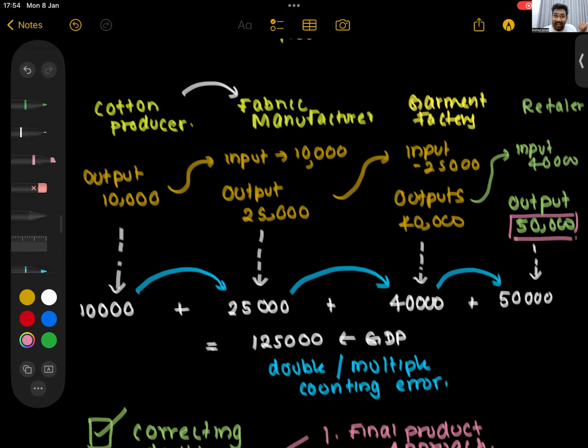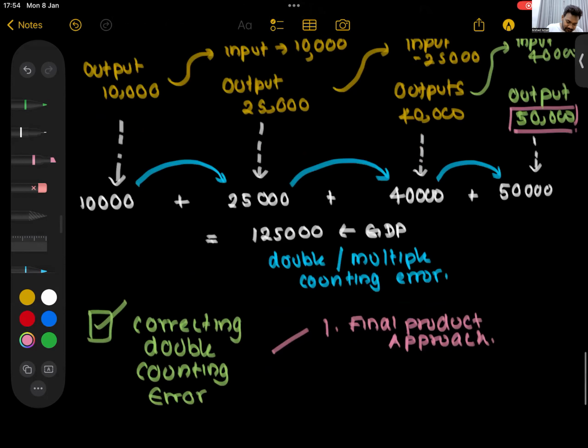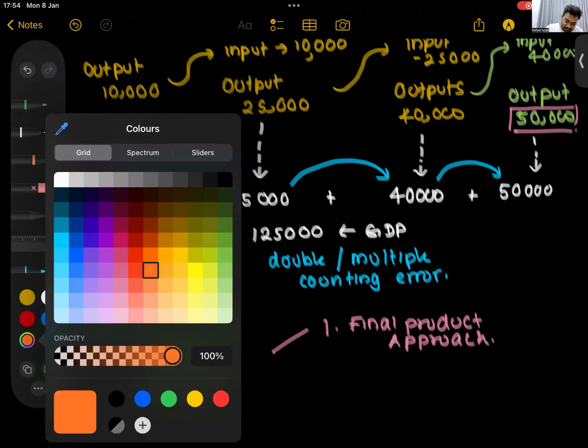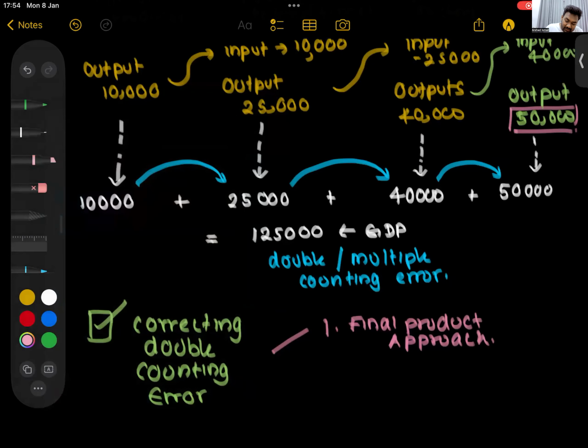The cotton producers, the fabric guys, the garment manufacturers, it's all there. So ignore all of that and just take this final 50,000. That is method number one.